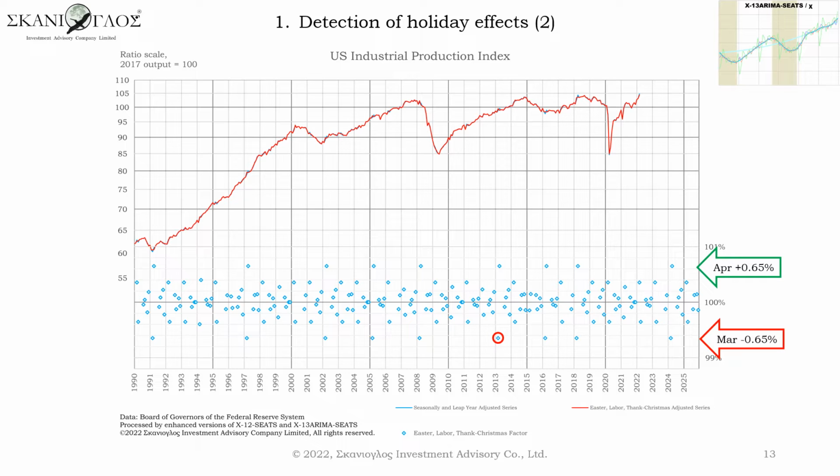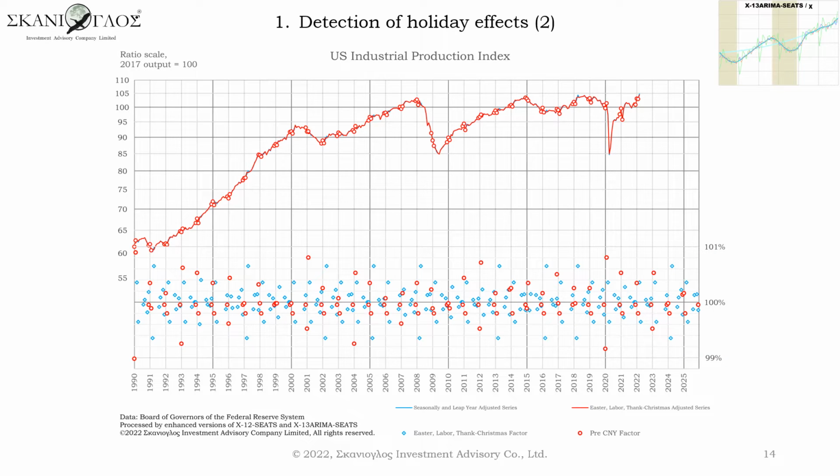In years like 2013, 16, 18, March productions were down by 0.65% and April productions were up by 0.65% as holiday effect. Therefore, on a month-on-month basis, the holiday factor pushed up April monthly growth by 1.3%.